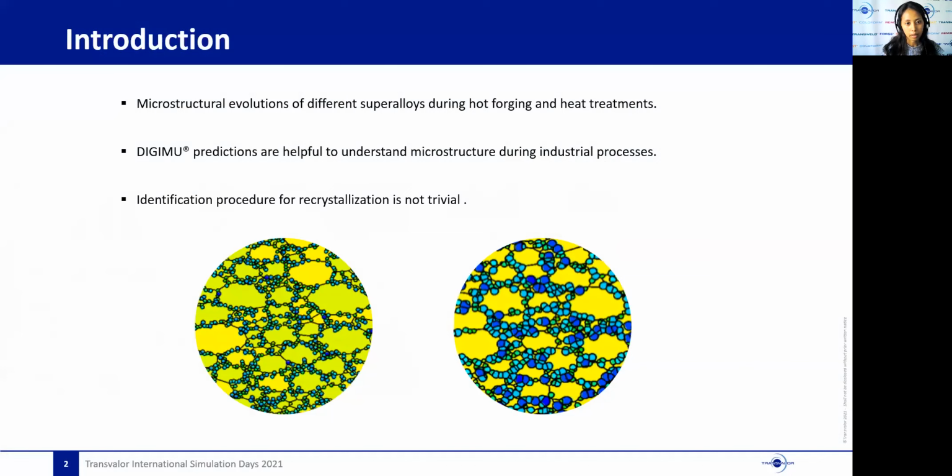During my internship, I have worked on microstructural evolutions of different nickel-based alloys during hot forging conditions and heat treatments. It is clear that DGMU simulations are helpful to understand and optimize parts obtained from industrial processes. However, the identification procedure for recrystallization is not trivial and necessitates an important amount of work. This was precisely the topic of my work, and I will give you an overview about the actual procedure and the potential approaches to improve it.